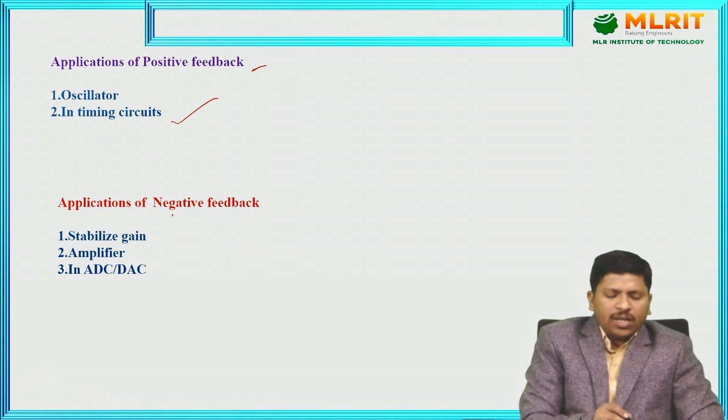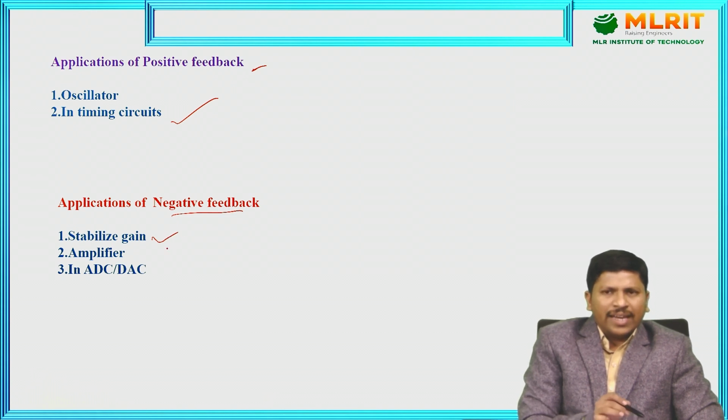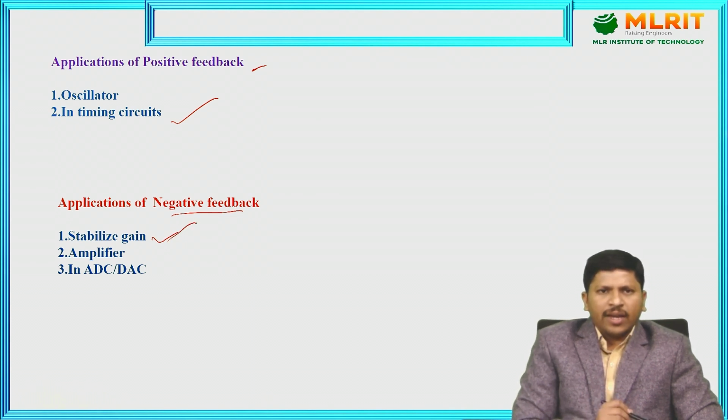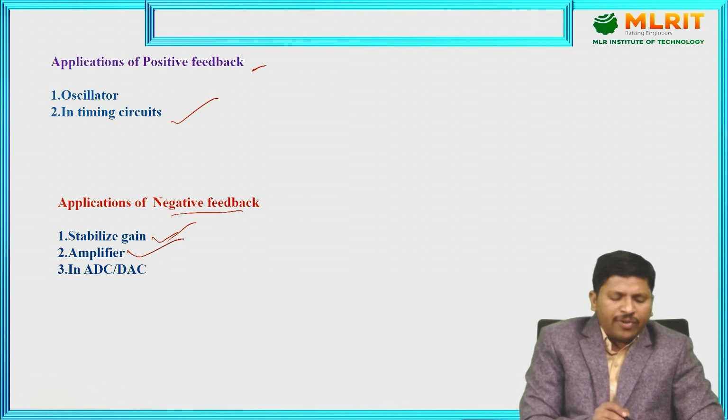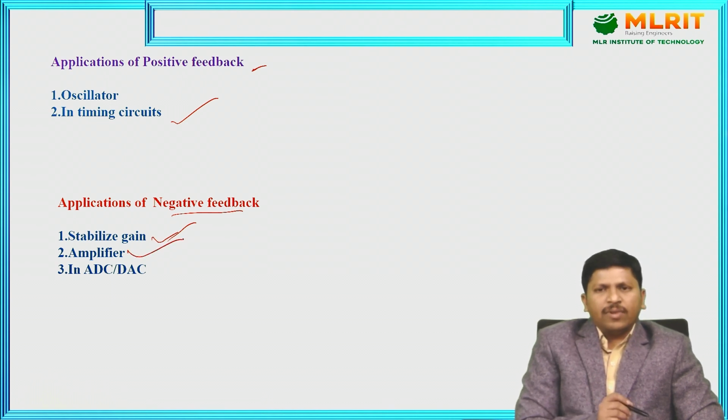And coming to negative feedback, the stability of the gain is improved because the gain is reduced by using negative feedback. In a negative feedback control system the gain is reduced, so that's why we use negative feedback to stabilize the gain. Also in amplifiers, the H value, the feedback gain, is less than 1.